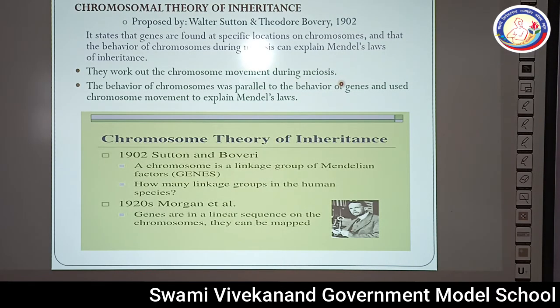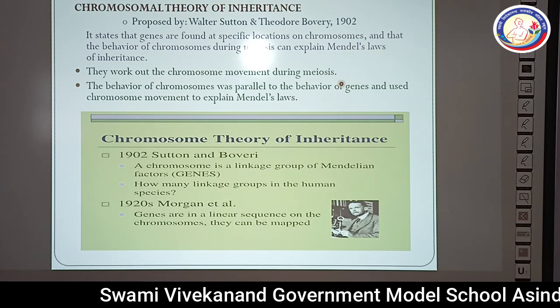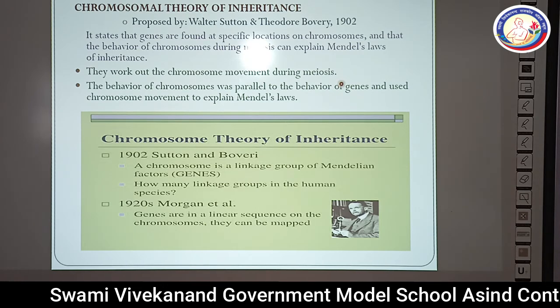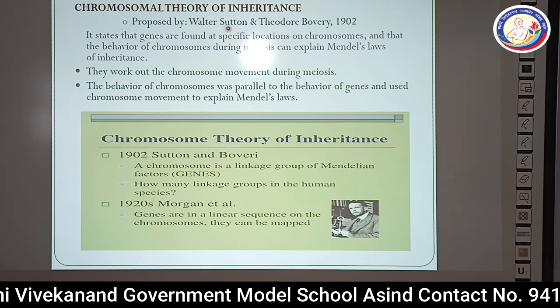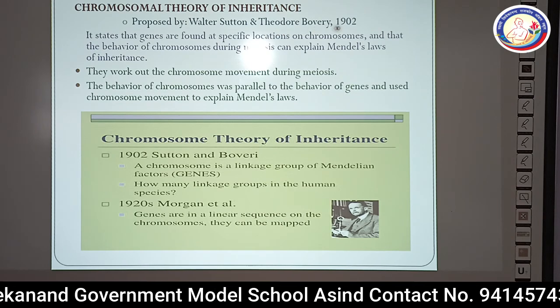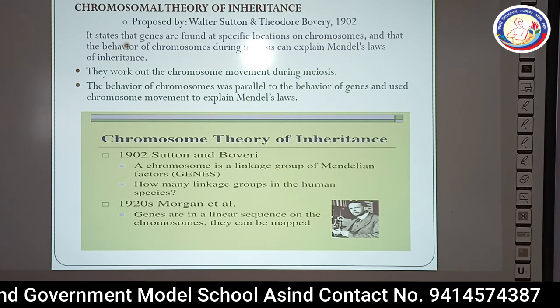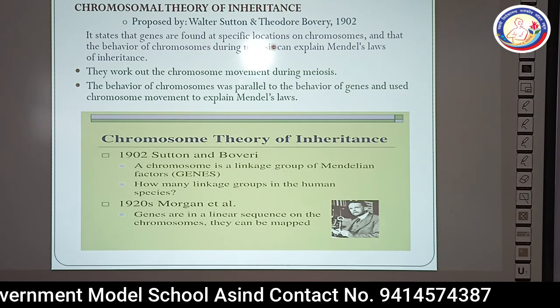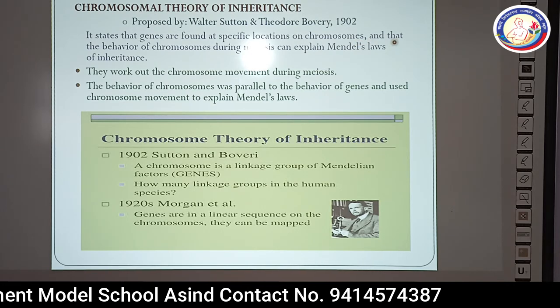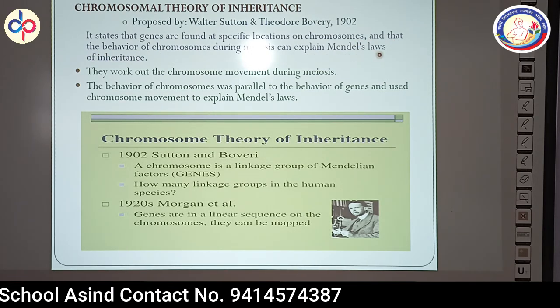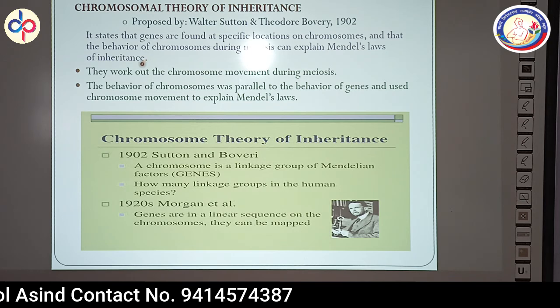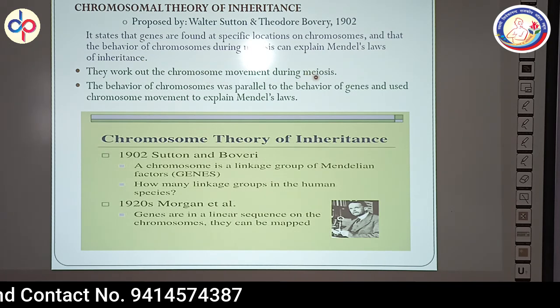The next is the chromosomal theory of inheritance. What is the chromosomal theory of inheritance? It was proposed by Walter Sutton and Theodore Boveri in 1902. It states that genes are found at specific locations on the chromosomes and that the behavior of the chromosomes during meiosis can explain Mendel's law of inheritance. They worked out the chromosome movement during meiosis.